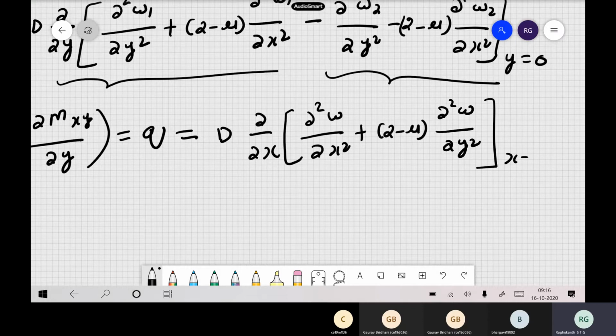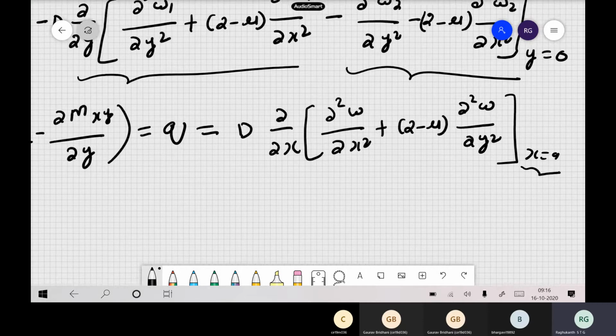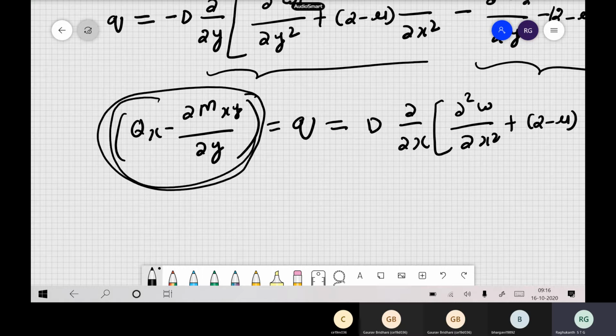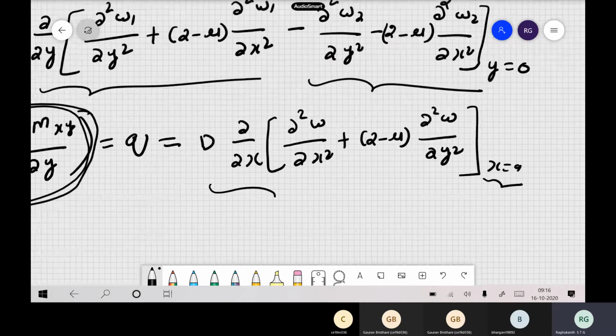So generally what Kirchhoff does is, the shear force and the twisting moments, we combine them in one go, because three will be there, we reduce it to two, one shear force, one bending moment kind of a thing. So this is how we write. It is not just essentially the shear force, it is qx minus dou mx by, so you have a component which comes from the twisting moment. That's a Kirchhoff boundary condition. So this is our q1.